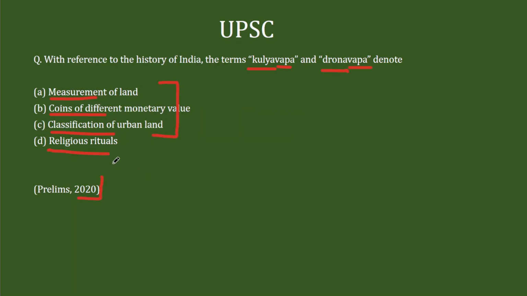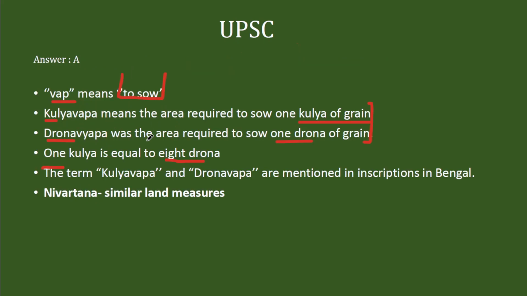Now if you go back to the options, here you have coins of different monetary value, different measures, just like Kulya and Drona. Here they are talking about urban land. They are also about land. Here it is about measurement of land, which is exactly the answer. Religious rituals is something that is away from the context of this question, but these 3 options are very close and very tricky. So better to avoid taking risk here.